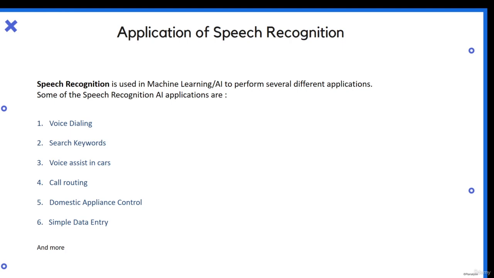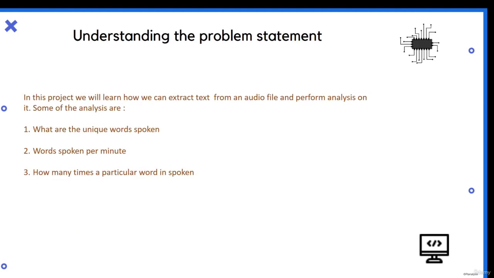Another option is search keywords. Whatever you say to the voice assistant on your phone, it will automatically search for those keywords. Other applications are voice assistants in cars, call routing, and domestic appliance control, like Alexa from Amazon. In our time, even TVs are voice assisted. These are all the wonders of speech recognition. Okay, so now moving on.